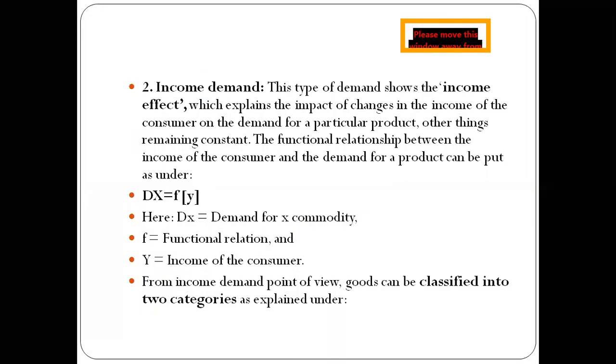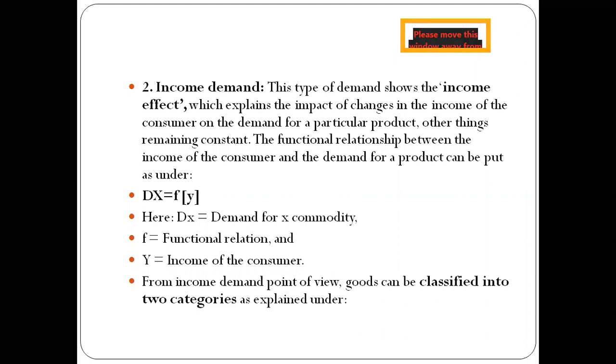The next kind of demand is the income demand. This kind of demand shows the income effect, which explains the impact of changes in income of the consumer on the demand of a particular product, and other things will remain constant. So it is the functional relationship between the income of the consumer and demand of the product, and it can be explained as dx is equal to fy, where dx is the demand of x commodity, f is the functional relationship, and y is the income of the consumers.